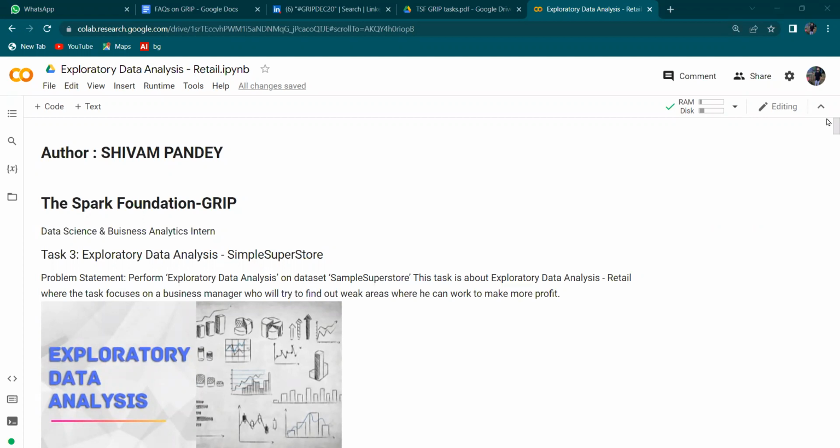My task is exploratory data analysis on the Sample Superstore. Problem statement: to perform exploratory data analysis on the Sample Superstore dataset, where the task focuses on a business manager who will try to find out weak areas where he can work to make more profit.